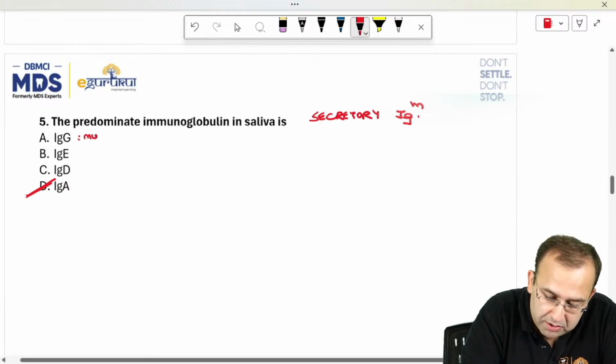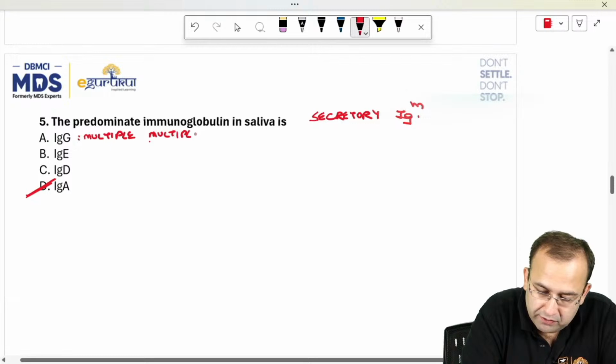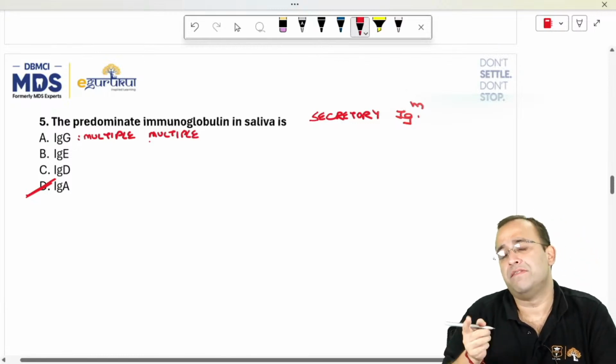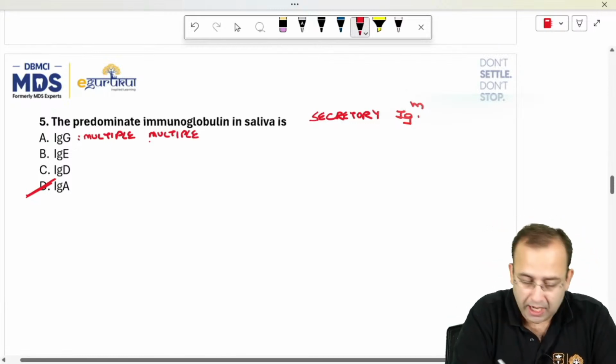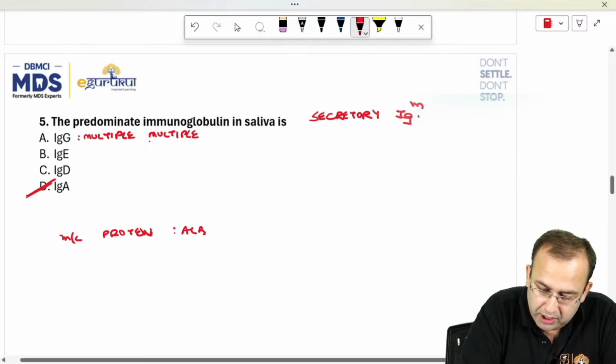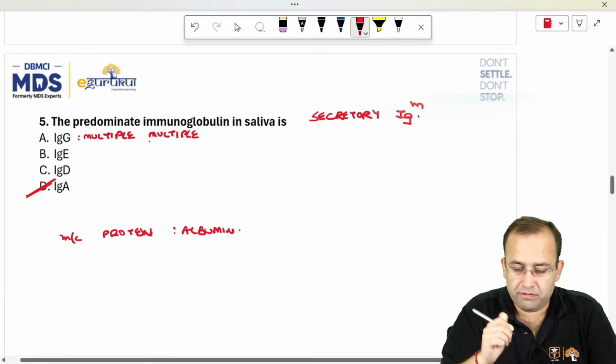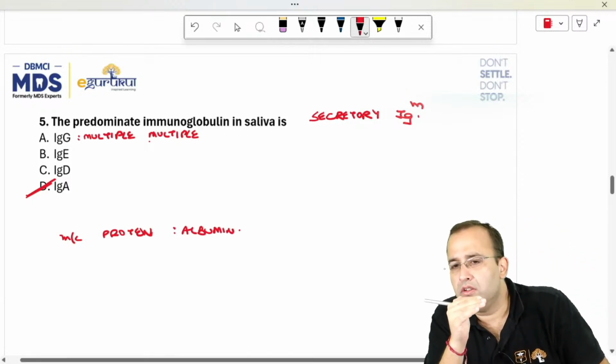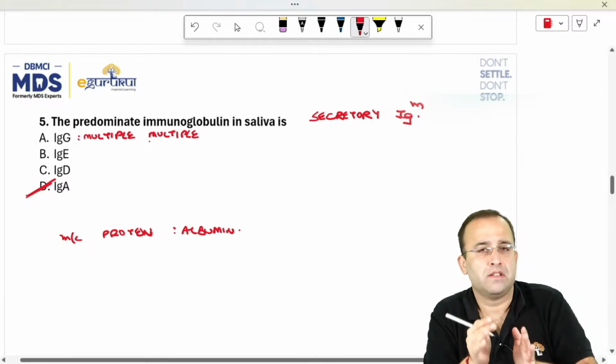Which immunoglobulin is present in multiple myeloma? IgG. It shows the presence of gamma globulins. Which is the most common immunoglobulin in the body? IgG. Which is the most common protein in the body? Albumin.